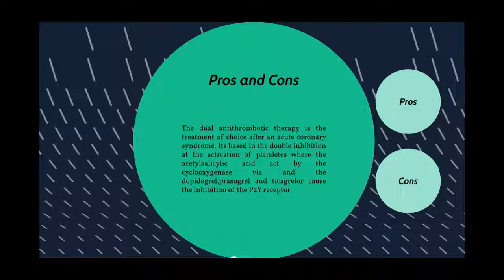Pros and cons. Dual antithrombotic therapy is a treatment of choice after acute coronary syndrome. It's based on the double inhibition of platelet activation, where acetylsalicylic acid acts via cyclooxygenase, and clopidogrel or prasugrel cause the inhibition of the P2Y receptor.